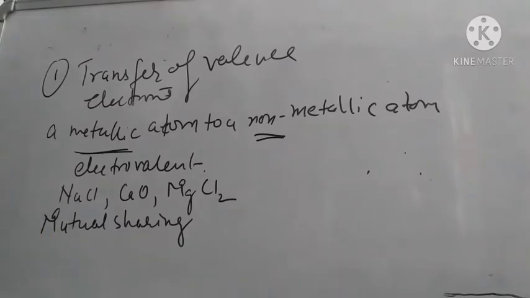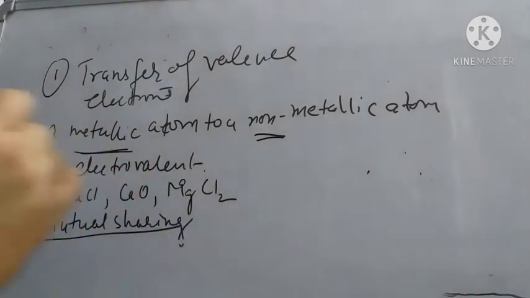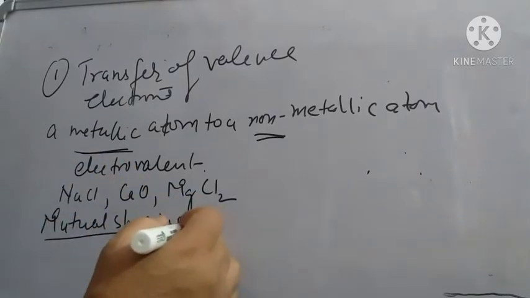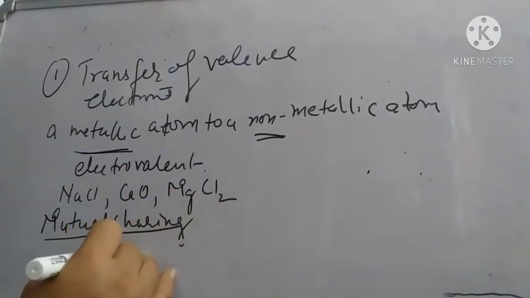The chemical bond which is formed due to sharing of electrons between the given pairs of atoms of non-metallic elements is called a covalent bond. And the compound which is formed by the mutual sharing of electrons between the given pair of non-metallic elements is called a covalent compound.